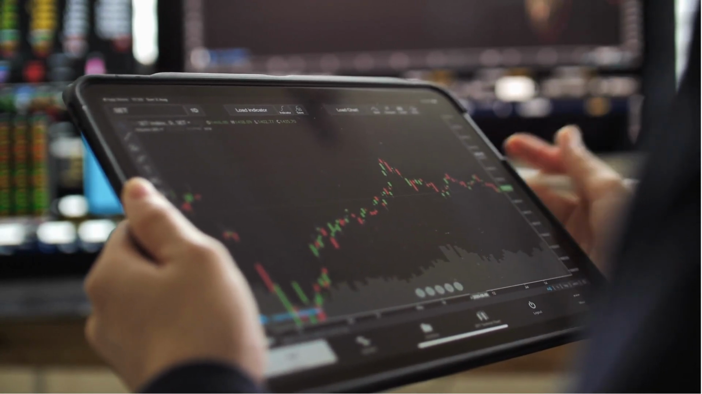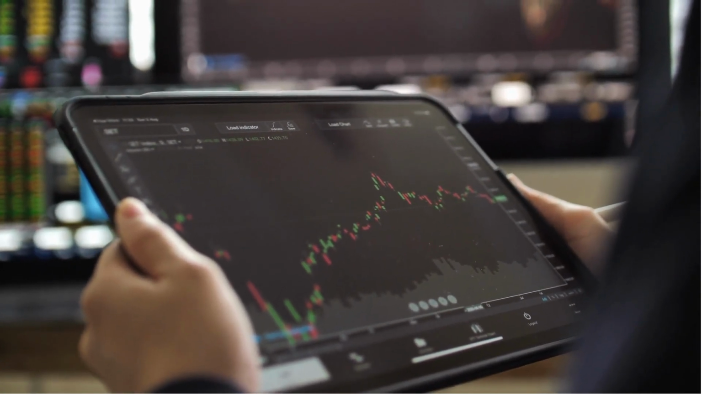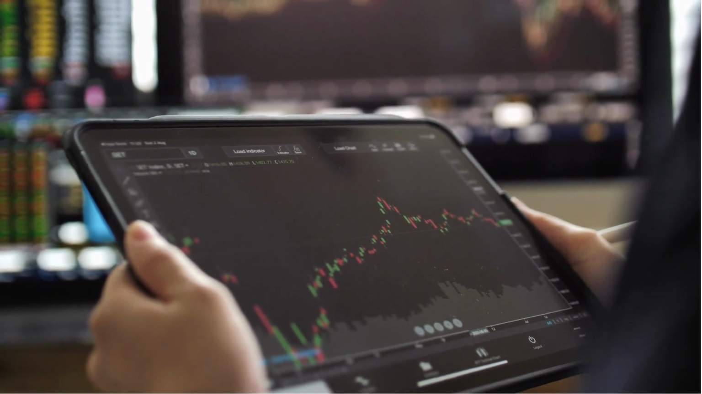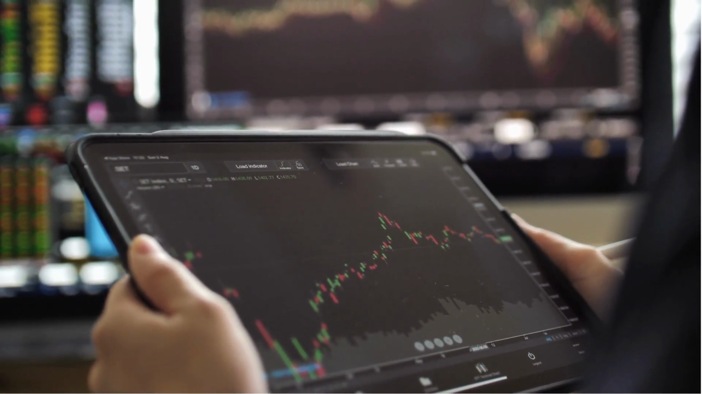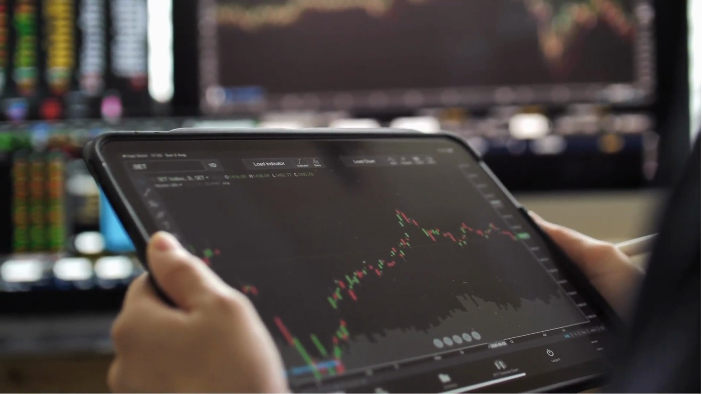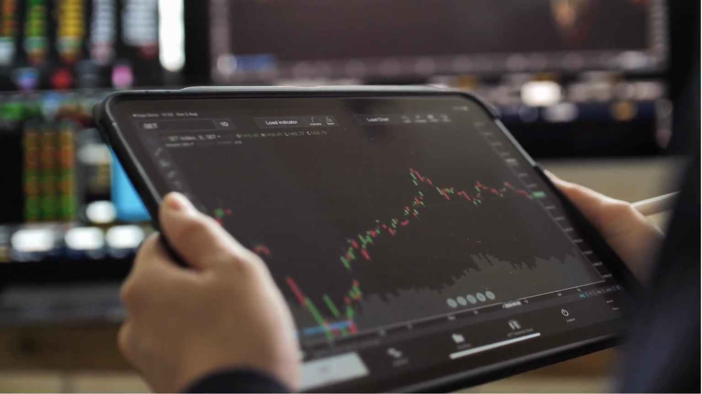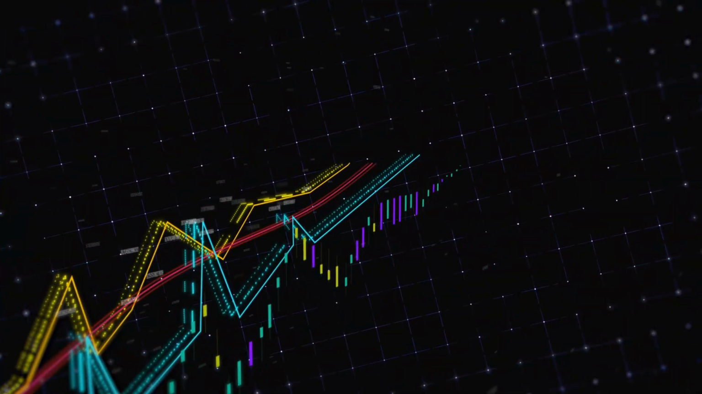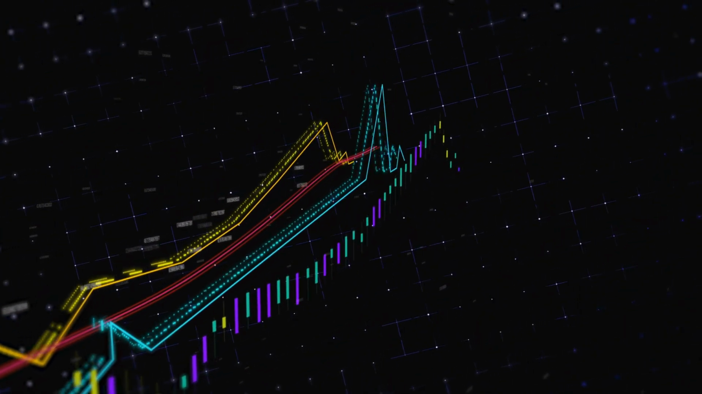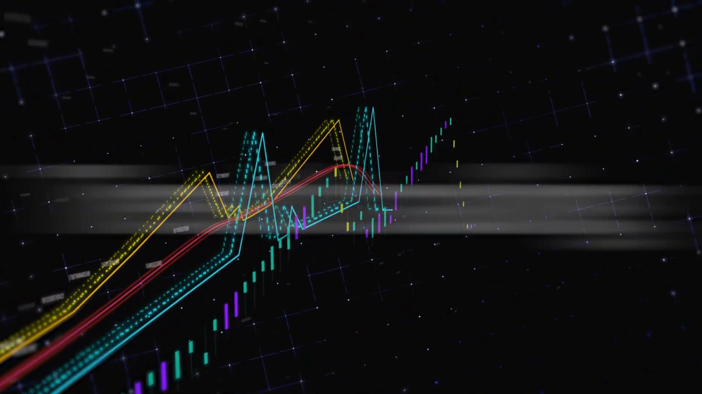If the price of the cryptocurrency increases, your $100 investment will buy fewer units of the cryptocurrency. If the price decreases, your $100 investment will buy more units of the cryptocurrency. Over time, this can help to average out the price you pay for the cryptocurrency, reducing the impact of volatility on your investment. Trend trading.